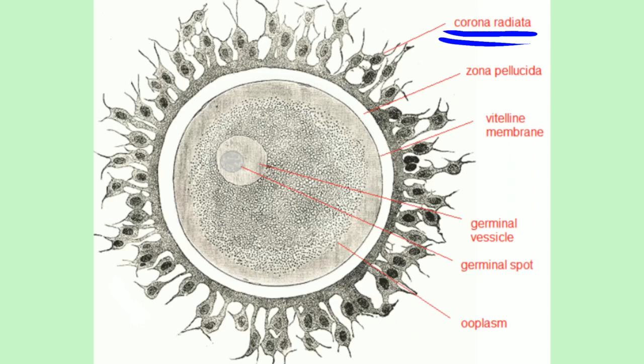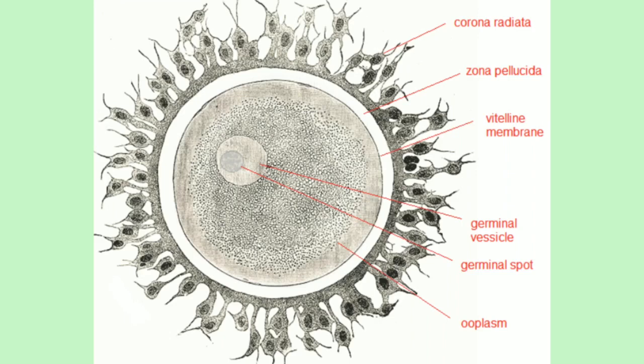These corona radiata cells are glued together by hyaluronic acid, which gets digested by the hyaluronidase enzyme secreted by the head of the sperm.